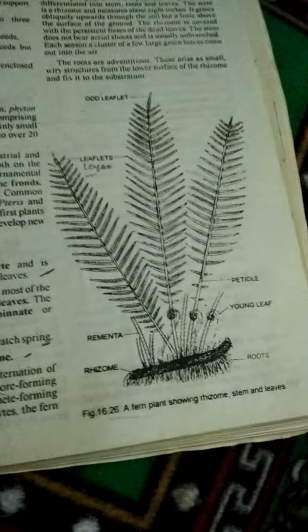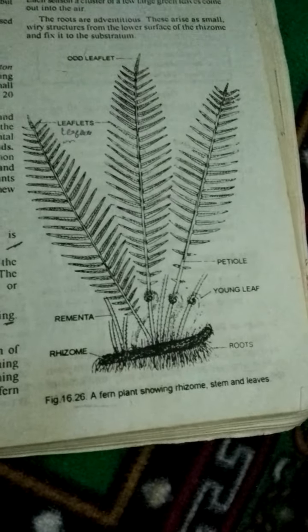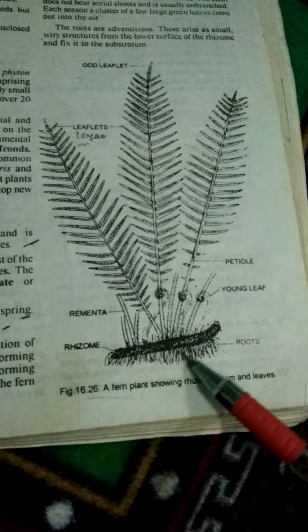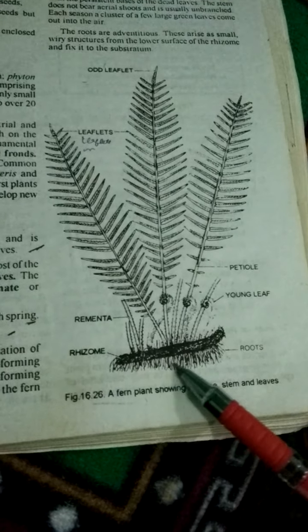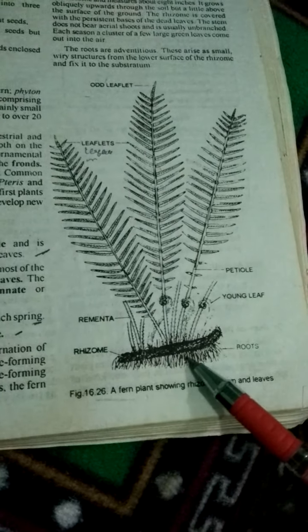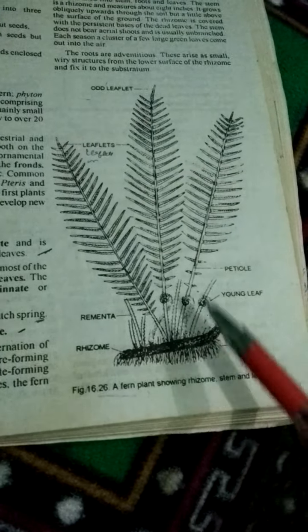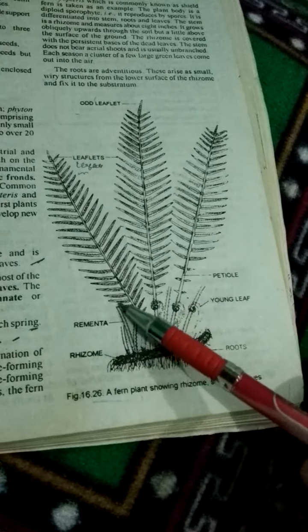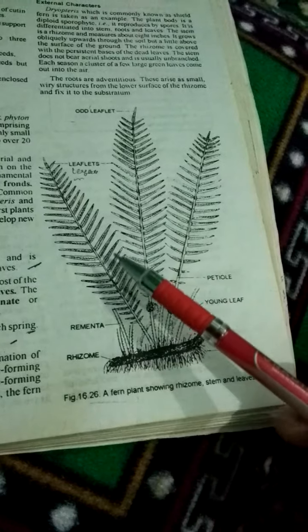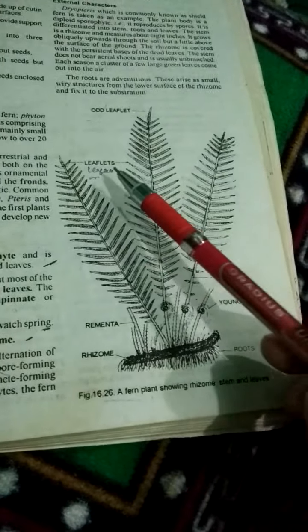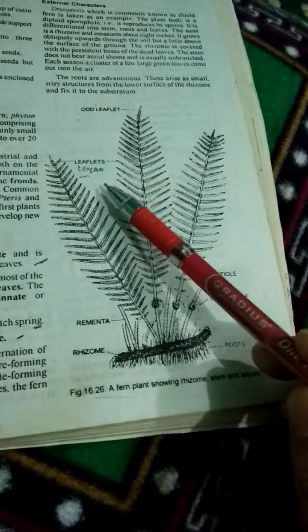And here you will see the structure of a fern. Here you will see the rhizoids, or we can say the rhizome. These are the roots by which it is attached to the substratum, and these are the leaves. There is a leaf-like structure. The leaf is present on this fern. This is the fern. These are the leaflets.